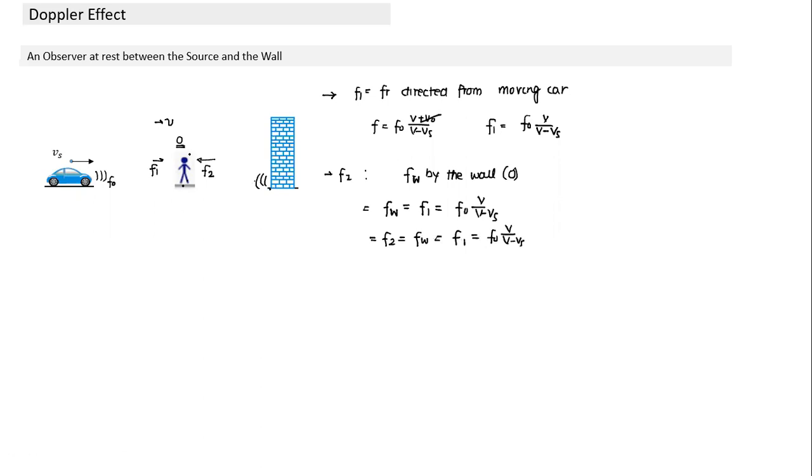So both frequencies he will hear will be of the same frequency, which we could have easily figured out otherwise also. So will he hear the beats phenomenon? He will not hear the beats phenomenon.